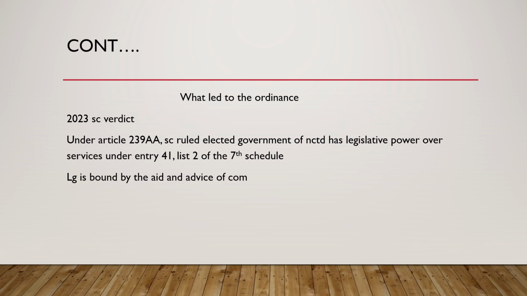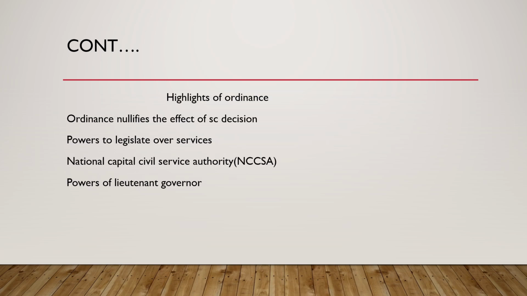What is the catch? It was the services part: the power of the legislature over subjects under the state list, services, which include matters related to appointment and transfer of employees of the Delhi government, and vigilance. This was the critical part, and it was very important for Parliament to have control over it. So they gave this ordinance.